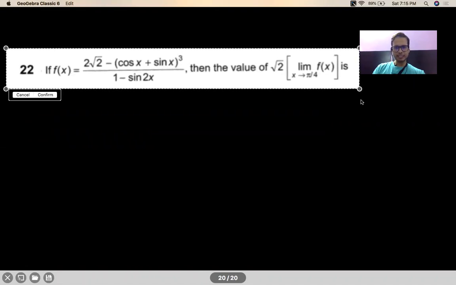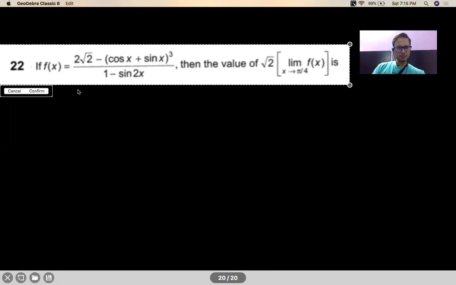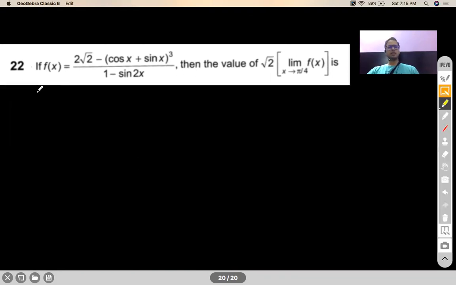Yeah, this is an integer type question. f of x is 2 root 2 minus cos x plus sin x, the whole cube, by 1 minus sin 2x. Evaluate the value of root 2 times ln f of x, x tending to pi by 4.